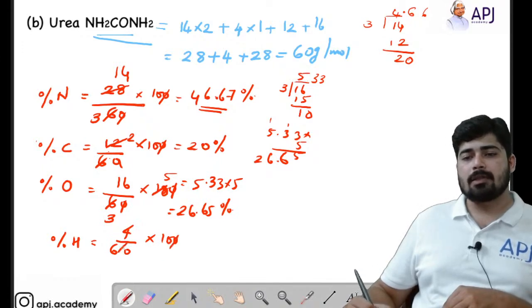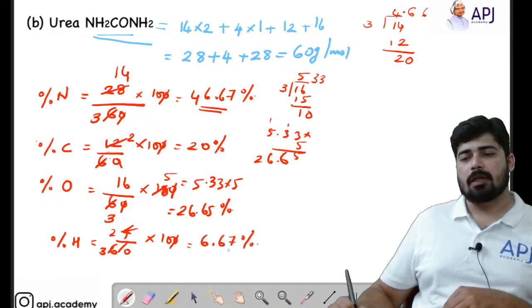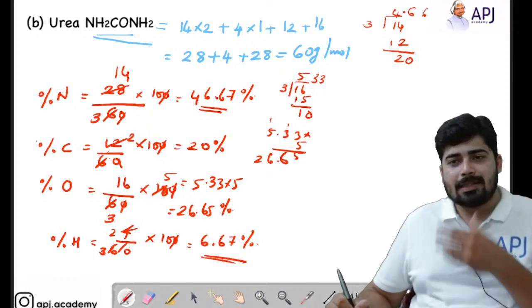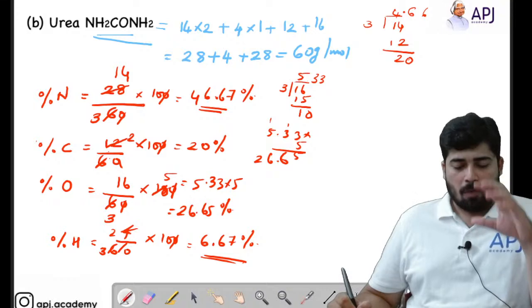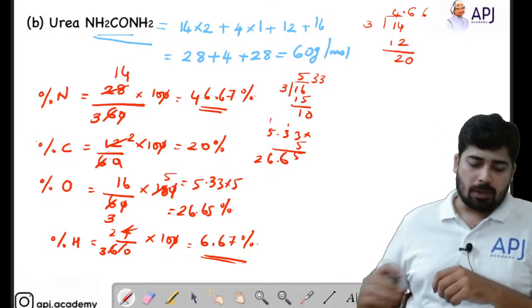Cancel the zeros, and it can be cancelled by 2. Here it will be 3. So 2 by 3 is 0.67, so we will be getting a percentage of 6.67. So these are the mass percentages of the different elements present in urea.